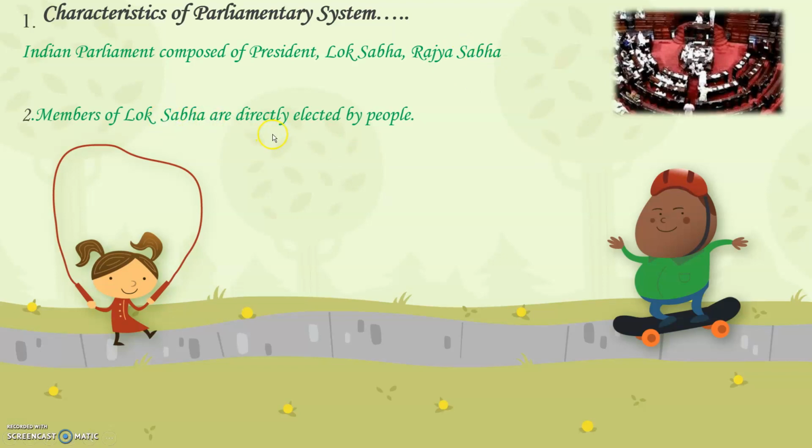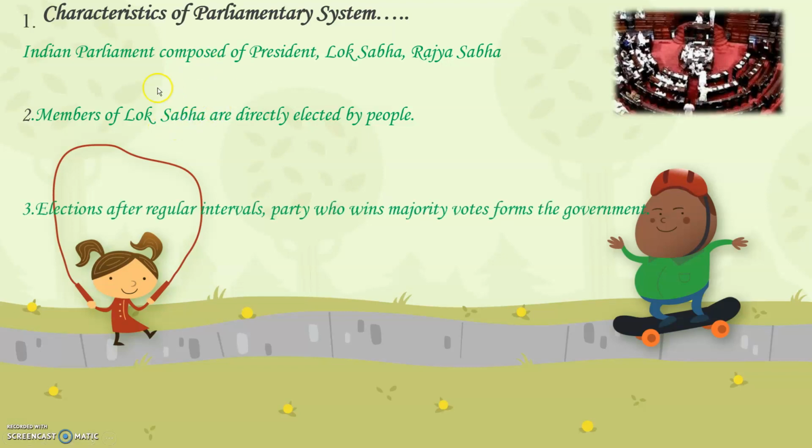Members of Lok Sabha are directly elected by people. Now, all of us know that every 5 years India has the concept of elections. So when we vote for the candidates and they win the election, they become members of the Lok Sabha. That means all the members who are there in Lok Sabha are directly elected by the people of the country.